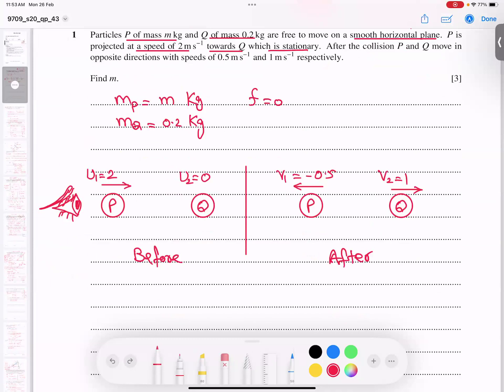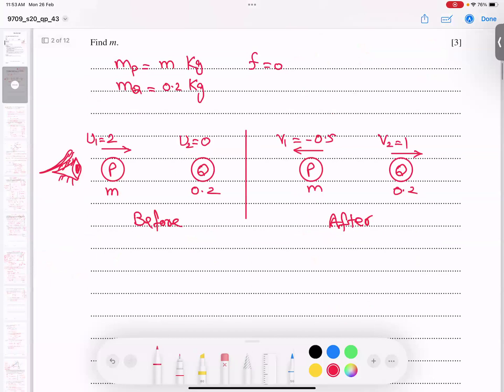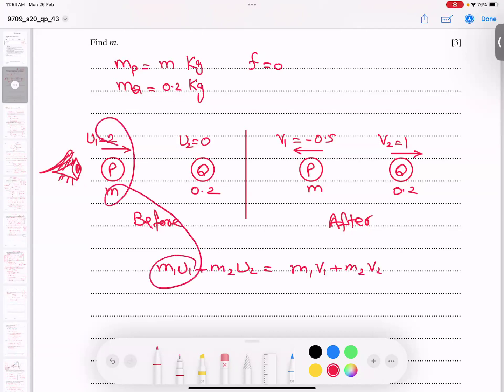And the mass, best idea, write the data. So this mass is m, this mass 0.2, this mass m, this mass m2, 0.2. So you know the formula, the law of conservation of momentum: M1 U1 plus M2 U2 must equal M1 V1 plus M2 V2. M1 U1 means the product of these two numbers, so I got 2m. M2 U2 is the product of these numbers, I got 0.